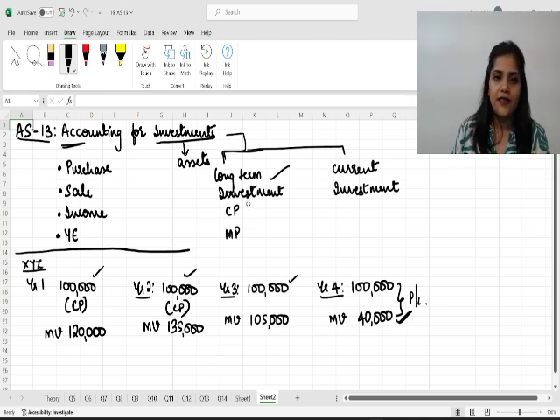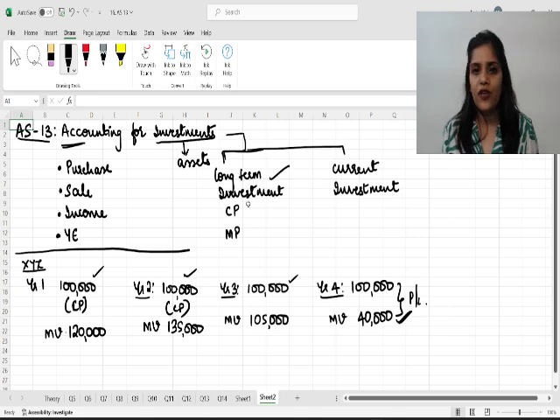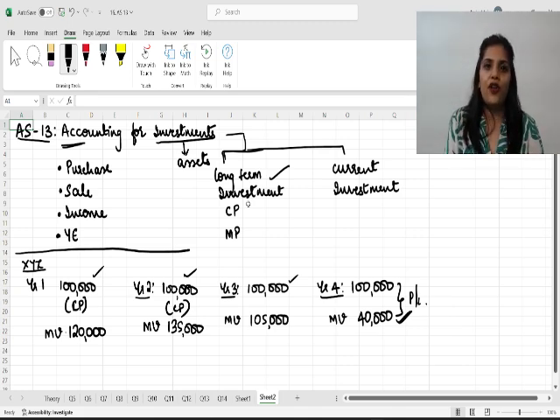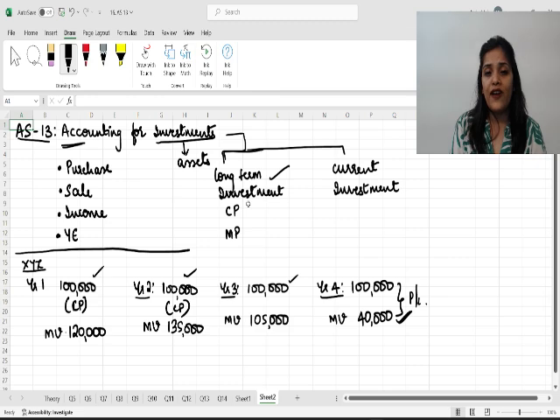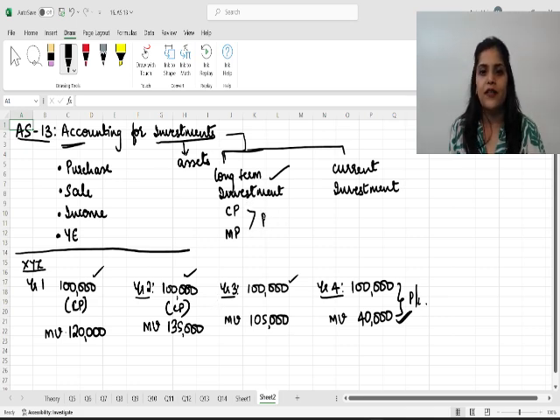Okay, so as per AS 13, first of all, how do we do the classification? It depends upon whether the intention of the investor is to hold the investment for more than 1 year, then it becomes long term. Otherwise, it becomes current investment. Okay. A long term investment should always be valued at cost price. But if there is a permanent diminution, then please value it at market price. And the difference between cost price and market price should be charged to P&L.